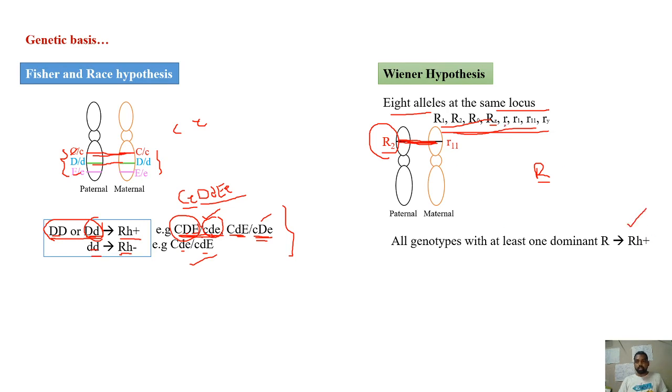If both alleles are small r, whichever small r they will be, then that blood group will be RH negative. So R2 r1 for example will be RH positive. The same way r1 r1 will be RH negative. Like this you can write all the possible combinations and just see if at least one capital R is present, then that blood group will be RH positive.